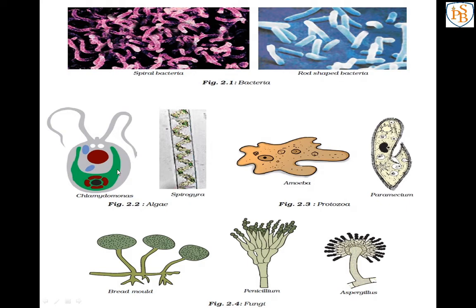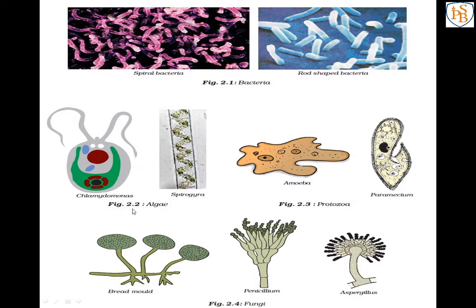The next two images are about algae, that is Chlamydomonas and Spirogyra. These two are examples of algae, which have a simple plant-like structure, and most algae are aquatic in nature. Now aquatic means what? Can you tell? Yes, they live in water or in moist areas. That's why algae are aquatic in nature.